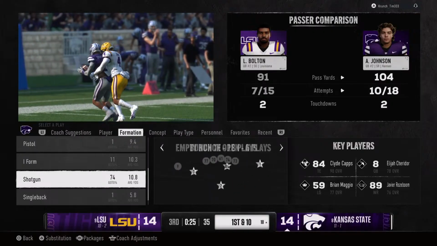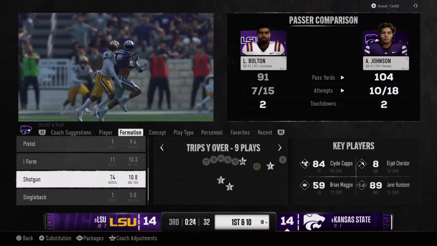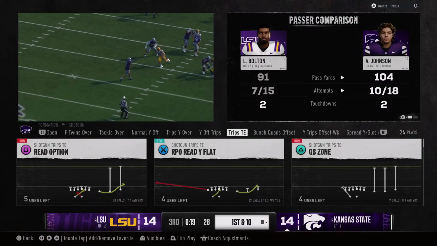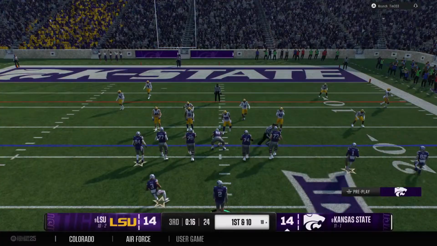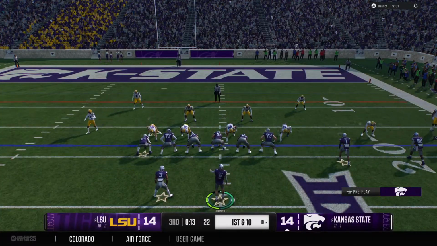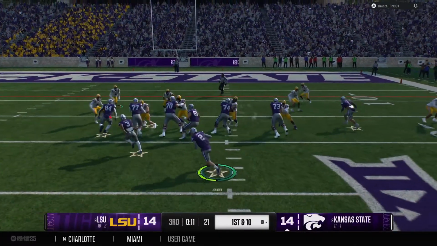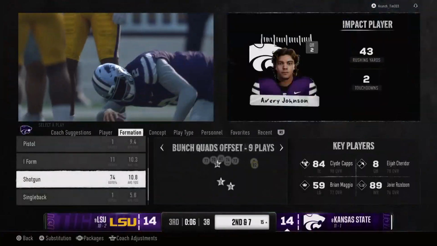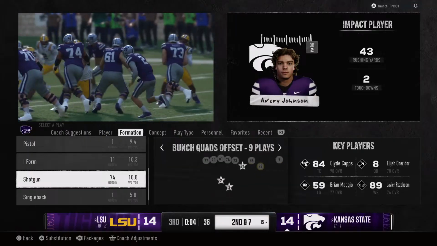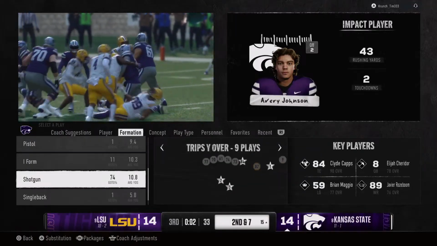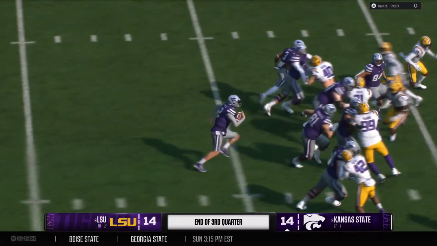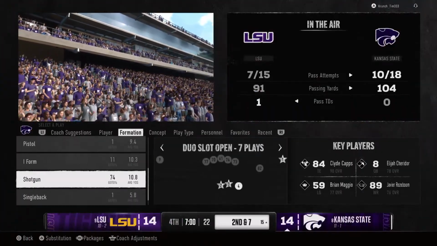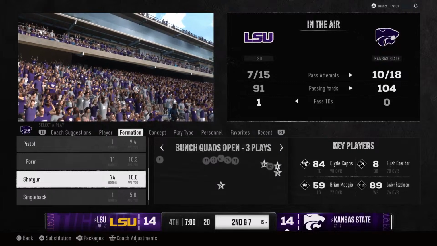Anytime you go to an empty formation, you're putting a lot of pressure on the quarterback and the offensive line to be able to hold up on third down. But because they spread them out, he found the matchup that he liked and got the first down. Offense comes up to the line. They might have a chance for a couple more plays before the quarter expires. Powering through. And they'll stop him after a fairly minimal pickup. Headed to the final quarter of this playoff game. Who's going to step up and make a difference here in this pursuit of a national championship?